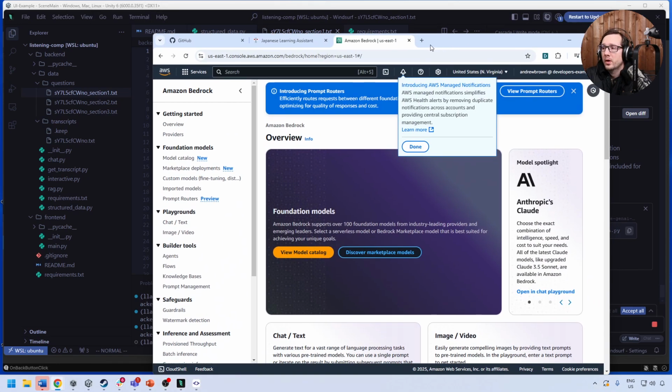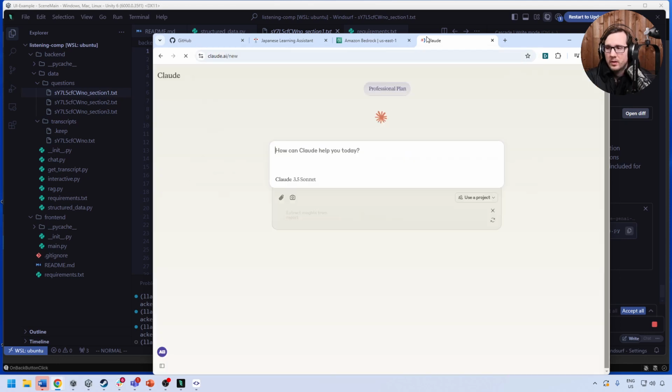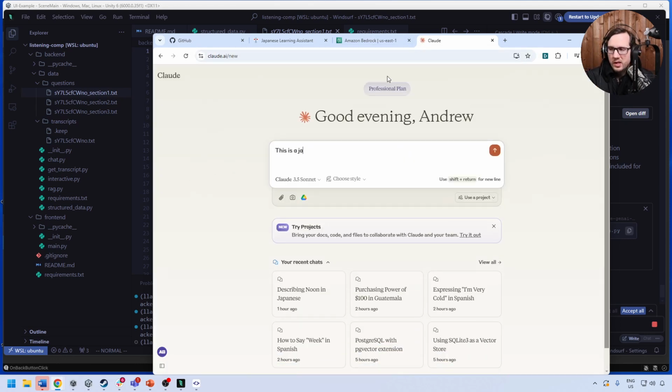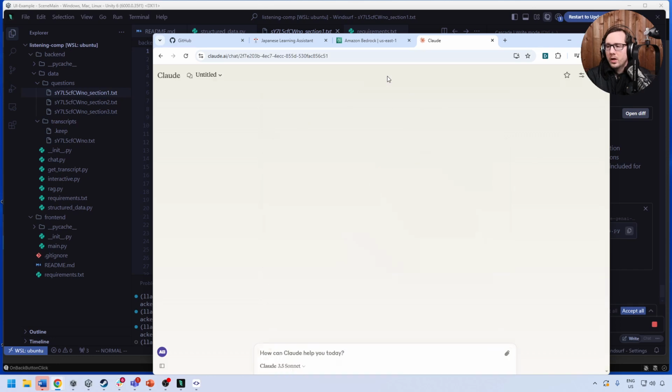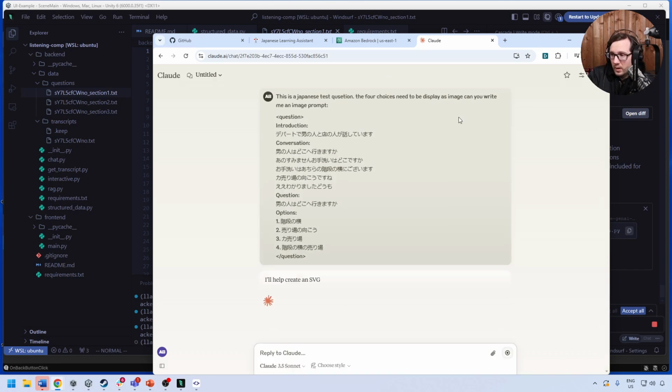And I want to go over to Claude. This is a Japanese test question. The choices need to be displayed, the 4 choices to be displayed as an image. Can you write me an image prompt? And so I'm going to provide it this.